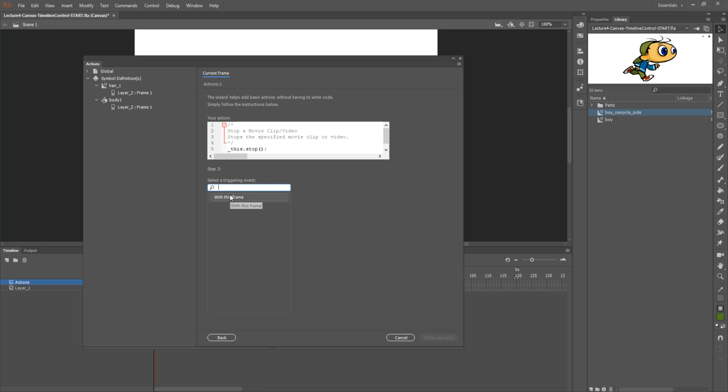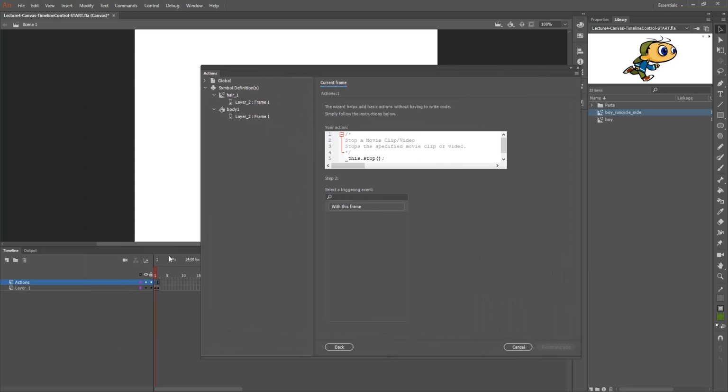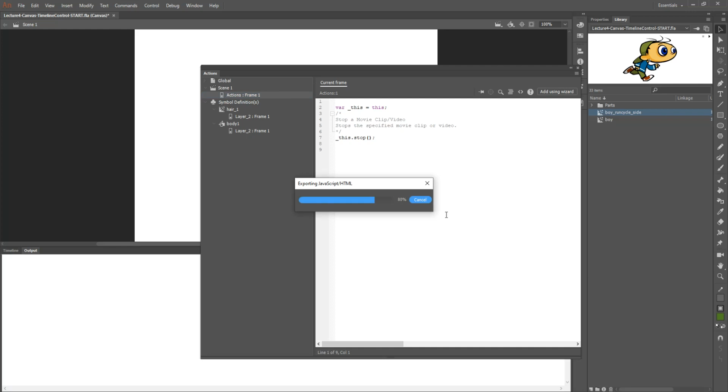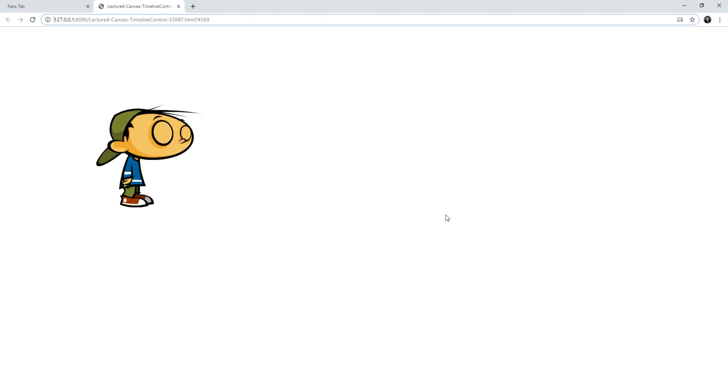And this being the first frame in my animation, as you can see, that's the frame that I have selected on the actions layer, the first frame. Then it's going to stop at that specific frame. Then I'll finish and add. And once I test it, my movie clip will no longer flicker. It will actually stop on the first frame.